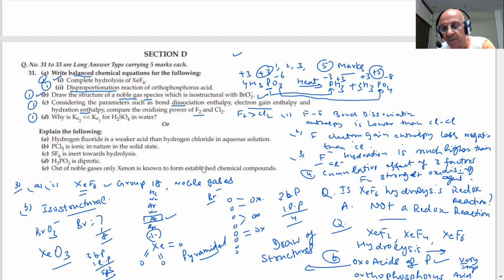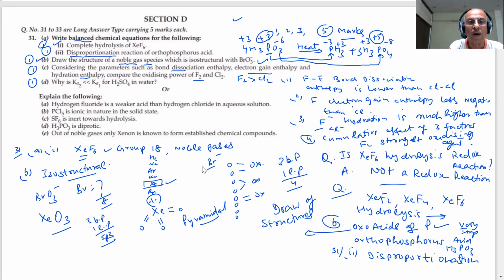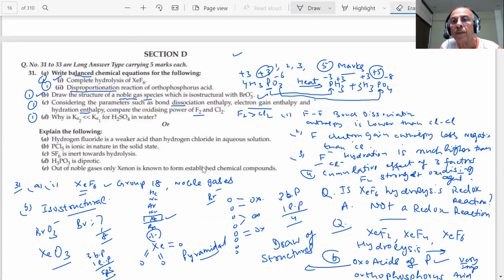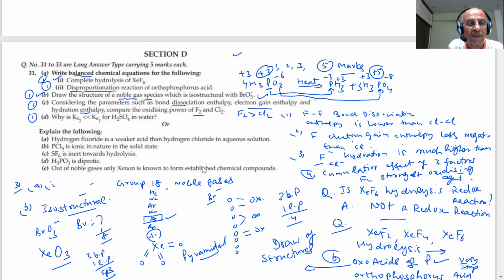Can we do it? Yes, sir. Okay. Next question. Why is Ka2 less than Ka1 for H2SO4? How will we answer this question, students? I think you already know the answer.